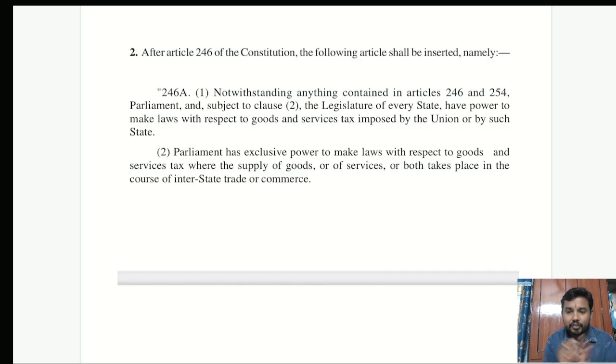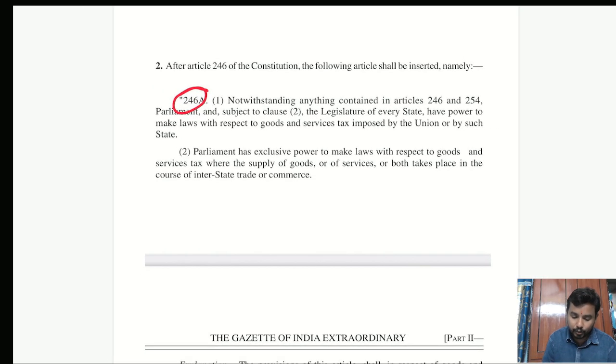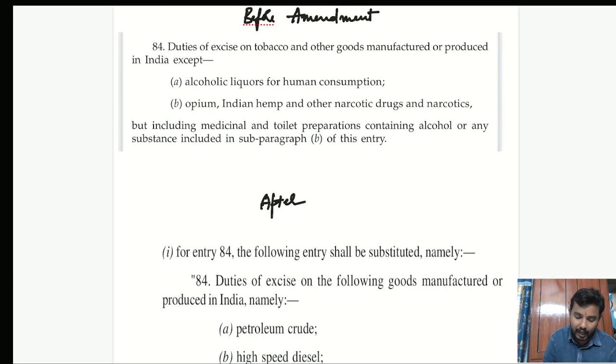But GST, if you see, the power to both the state and Parliament is coming through Article 246A. It is not coming from Article 246. Now, why have they altogether introduced Article 246A? Why couldn't they continue with Article 246? What was the reason? For understanding this, I will quickly take you to the picture of what we had before